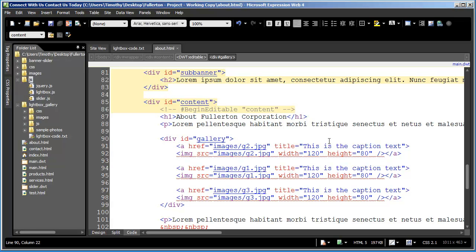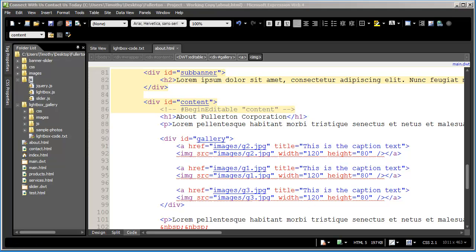One other thing that I might mention to you at this point is I like to sequentially number my items. In this case, I didn't put them in here in order, but that way it's real easy for me at a glance to see where I've got everything and to make sure that the path is correct. So sequentially numbering your images may work, whether it's actually giving them a name or just doing G1, G2, G3 like I have here is up to you, but think about your names as you put them in.